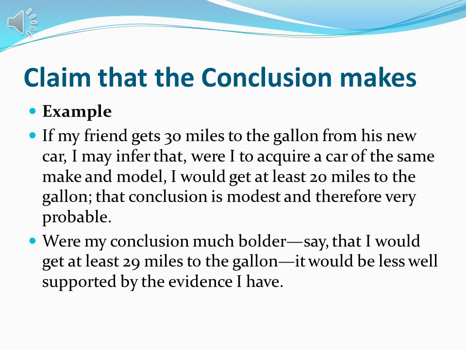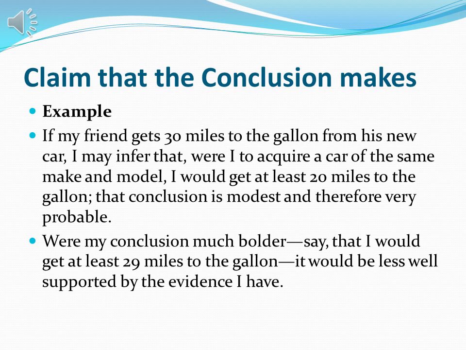There is another example, on the modesty of the claim or the boldness of the claim. If my friend gets 30 miles to the gallon from his new car, I may infer that were I to acquire a car of the same make and model, I would get at least 20 miles to the gallon. That claim is modest and therefore very probable.